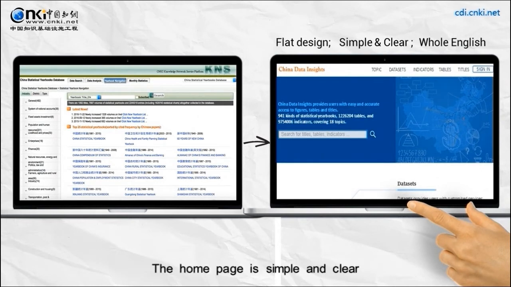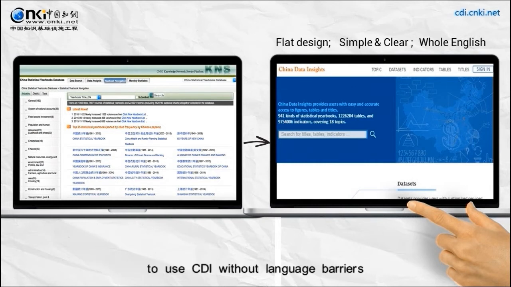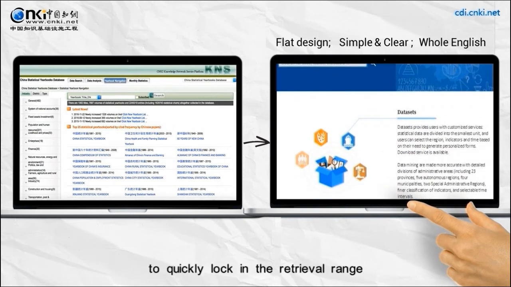The home page is simple and clear, and the visual design is leading-oriented. The whole English interface is designed for non-Chinese users to use CDI without language barriers, so it is suitable to overseas users' habit. The clear resource classification facilitates users to quickly locate the retrieval range.